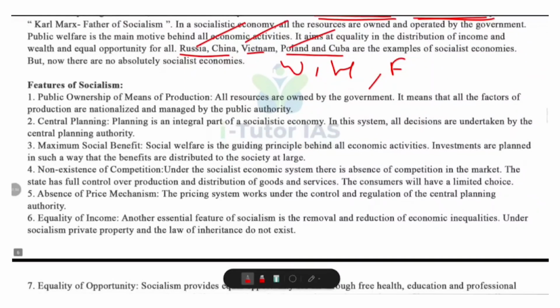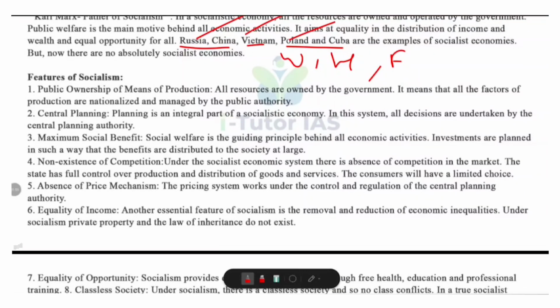Okay. So in a socialist economy, all productive resources like land, factories or capital are owned by the government. So this is called nationalization, and it means that the government manages and controls all economic activities rather than private individuals. So no one can privately own large industries or banks. Everything belongs to the public authority.